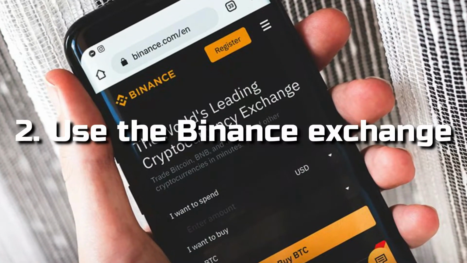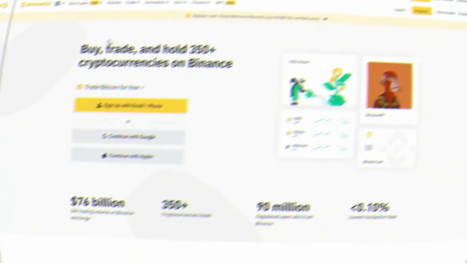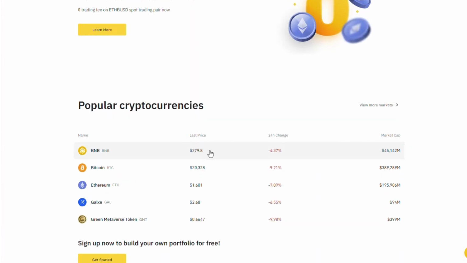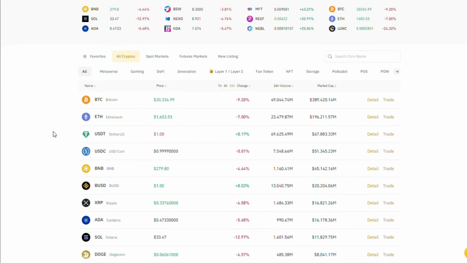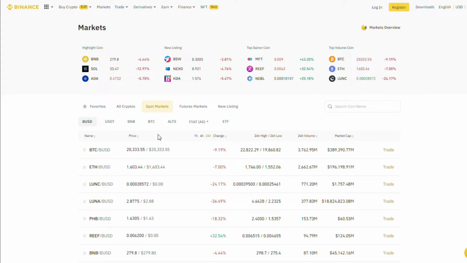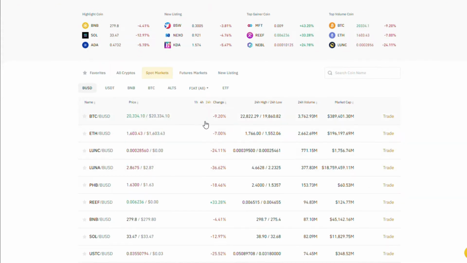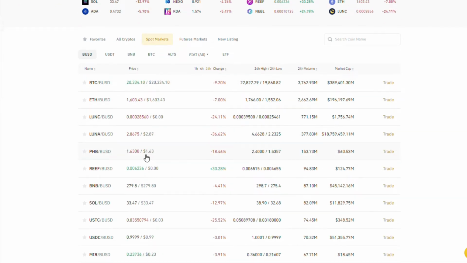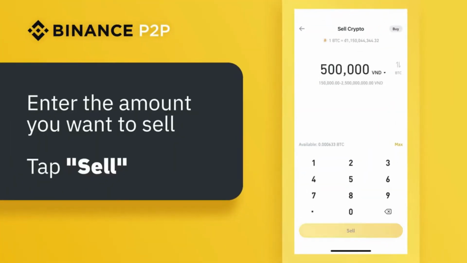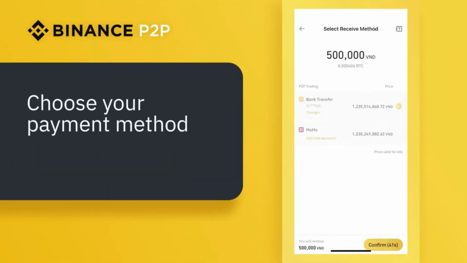Number 2, use the Binance Exchange. For this technique, you'll be able to leverage 2 different markets within the Binance ecosystem. You can start by checking prices on our traditional exchange feature, also called the spot market. The process is similar to the first technique, but requires some extra steps. You can find a lower price token on the spot market, then sell it on Binance P2P at a higher price or vice versa. It sounds simple, but there are a few things to keep in mind.